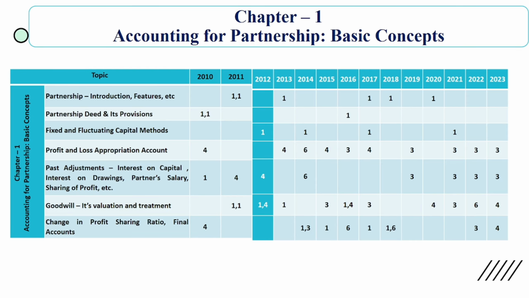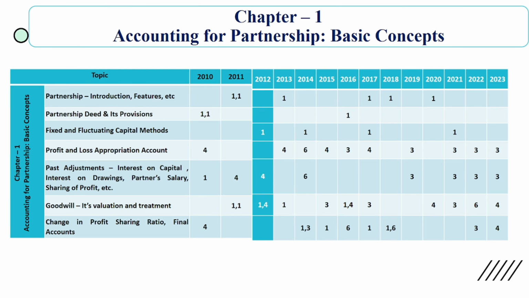Then I had combined together the chapters like valuation of goodwill and change in profit sharing ratio. Definitely you will get 1 6-mark question for the calculation and the treatment of questions. Definitely you can practice maximum from the same area by taking high level questions. Never expect any simple question, but you have to attempt to the maximum.